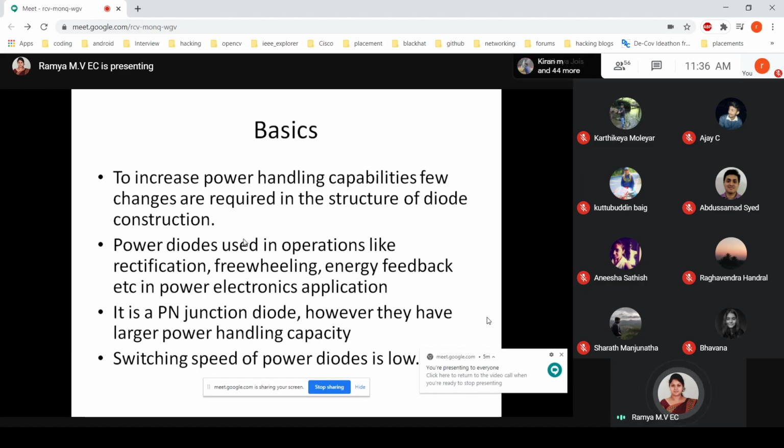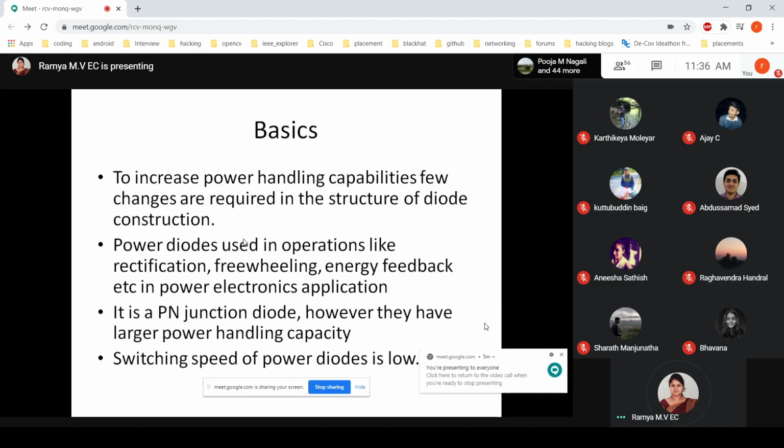So similarly here also, power diodes are playing the same rectification role. We'll be discussing freewheeling diodes. You have heard the word, I guess. We will use them when we get a back EMF, which arises with respect to the inductance concept. So freewheeling diodes will be used in those cases, and for energy feedback.